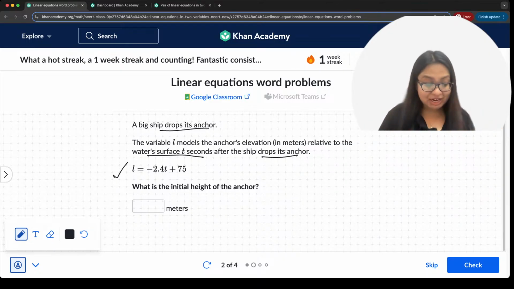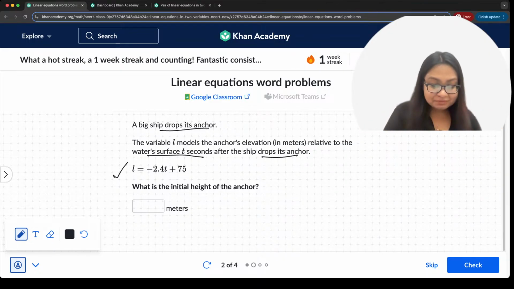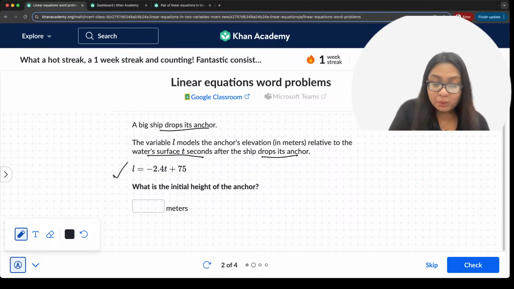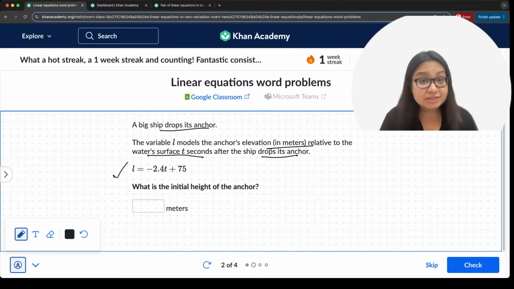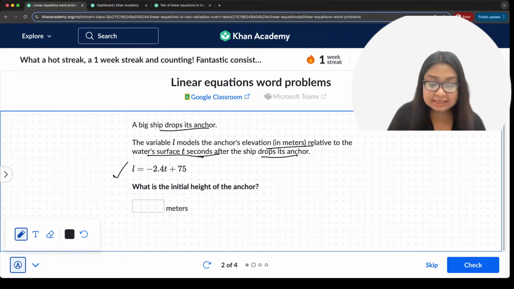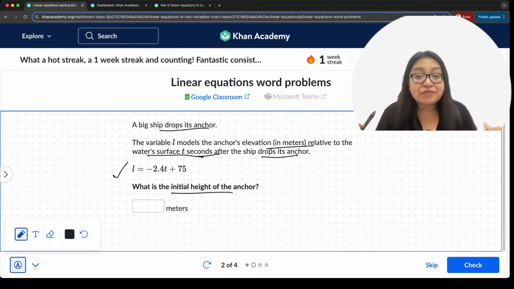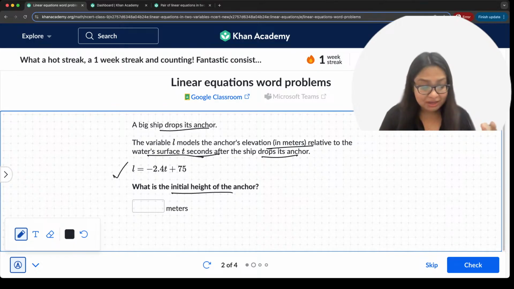Let's check. Let's put it one by one. So we have to find out the elevation in meters relative to the water surface t seconds after the anchor drops. What is the initial height of the anchor? Initial height of the anchor is going to be the height at t equal to 0.